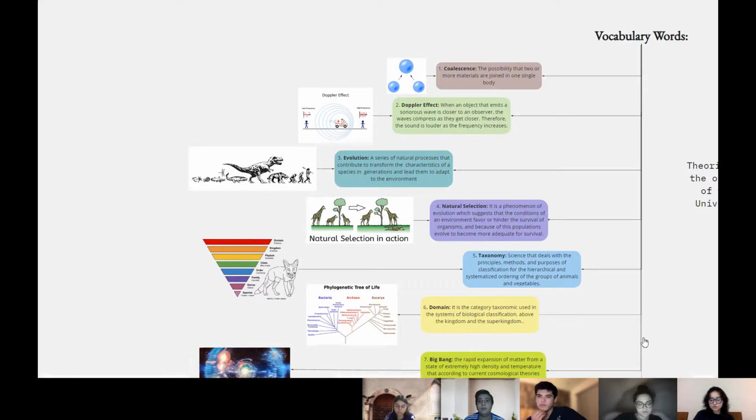Number 5, taxonomy is the science that deals with the principles, methods, and purposes of the classification for the hierarchical and systematized ordering of the groups of animals and vegetables. Number 6, the domain. It is the taxonomy category used in the systems of biological classification above the kingdom and superkingdom.